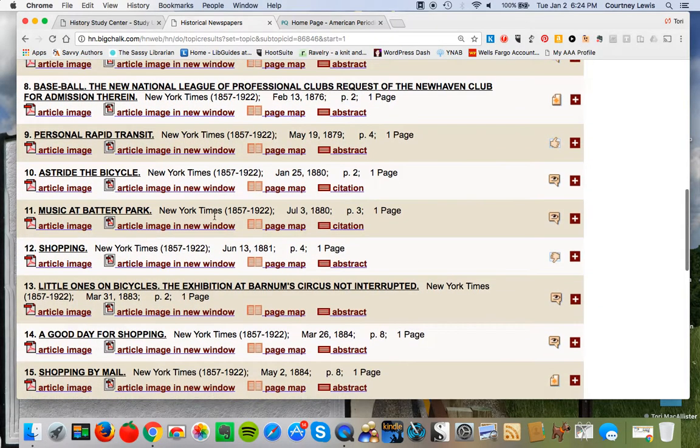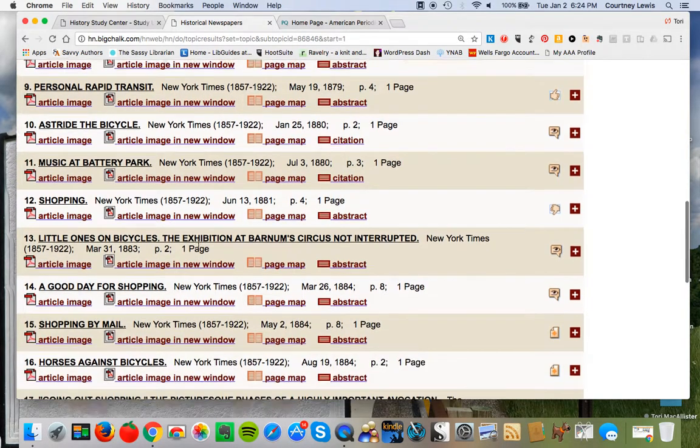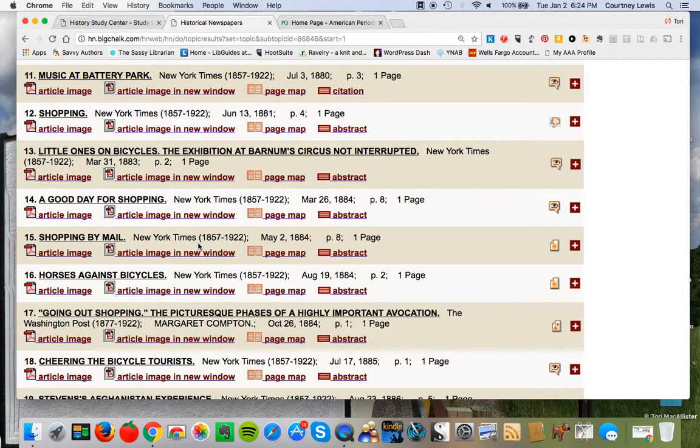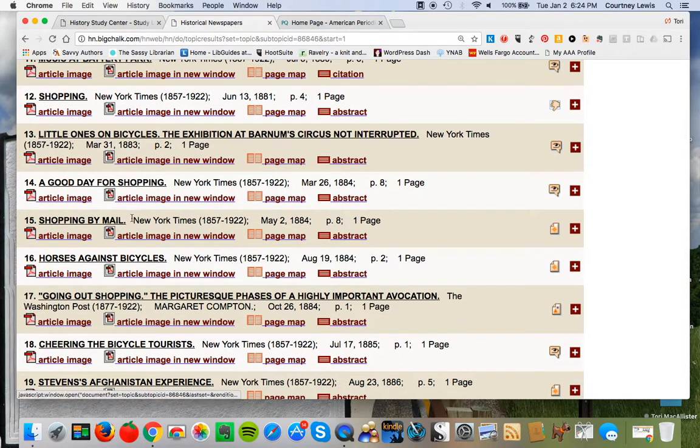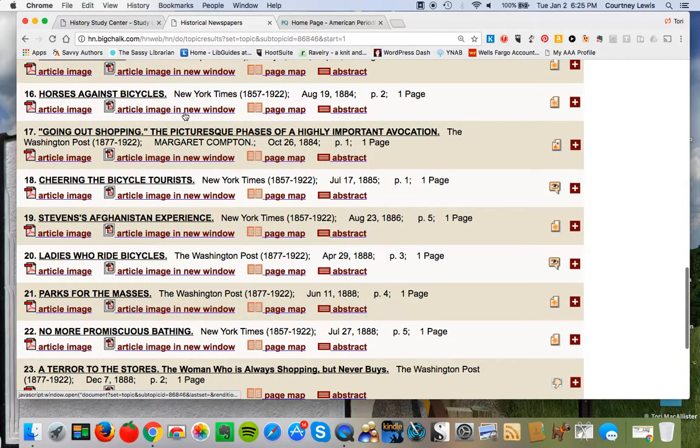So this is kind of cool. The bicycle is a huge thing. Public music, shopping. You have the rise of the department store in this time period. It didn't exist prior to the late 19th century, so that's a huge thing. Shopping by mail. The Sears Roebuck catalog changed the way that people lived and allowed people in very rural areas to have access to materials that they wouldn't have otherwise. The horses versus bicycle thing could be really interesting.